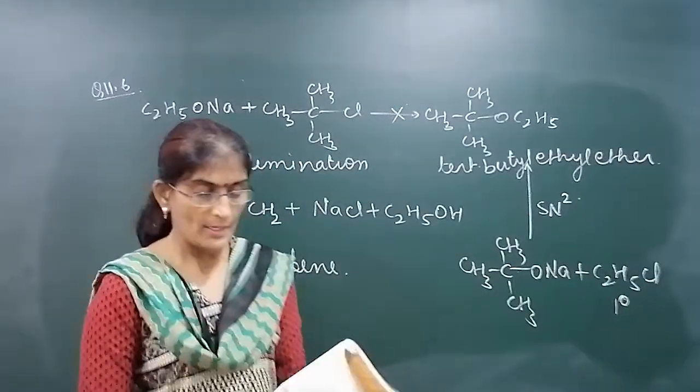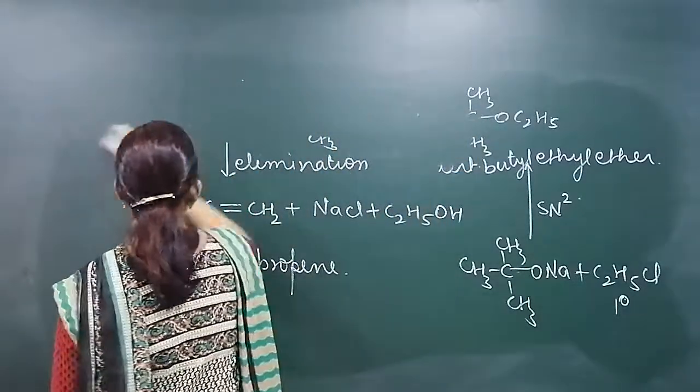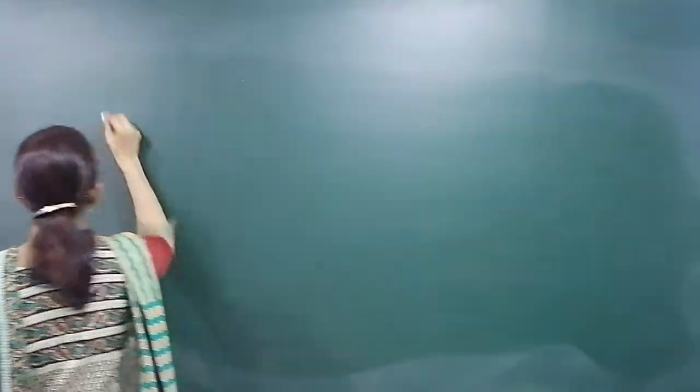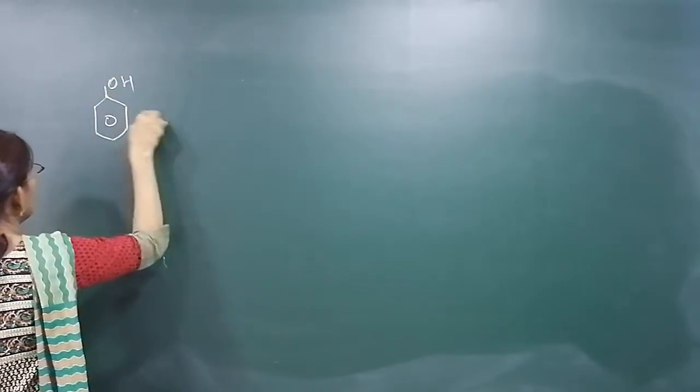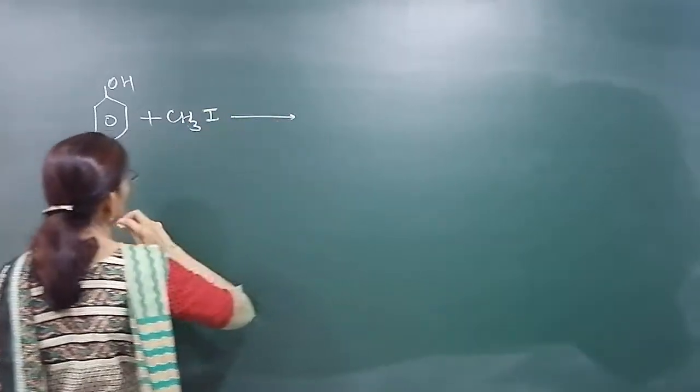Okay. Now, how is phenol treated with this? Phenol is first treated with sodium.